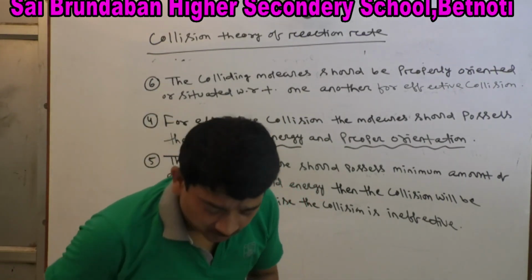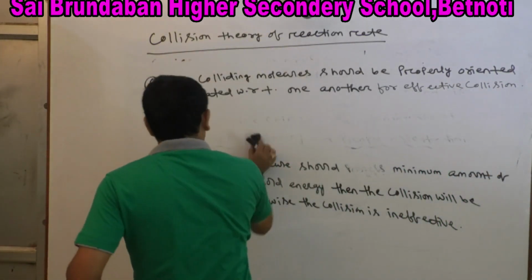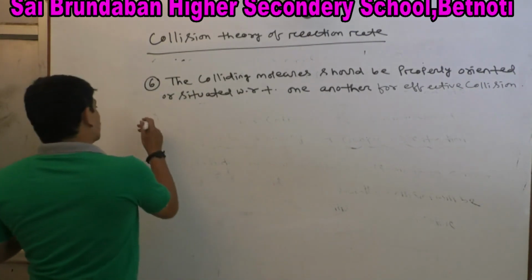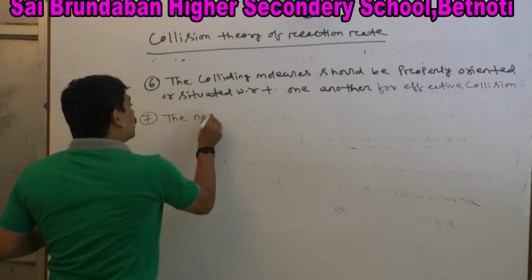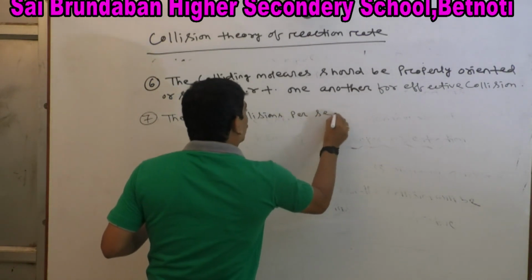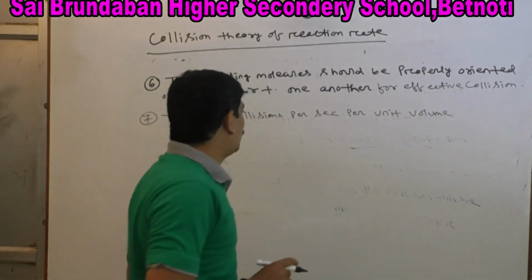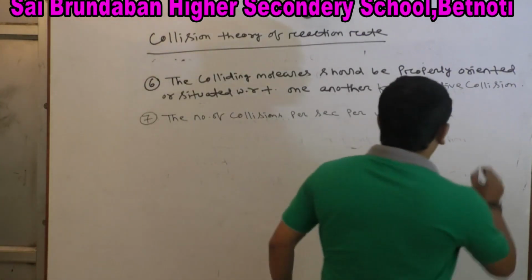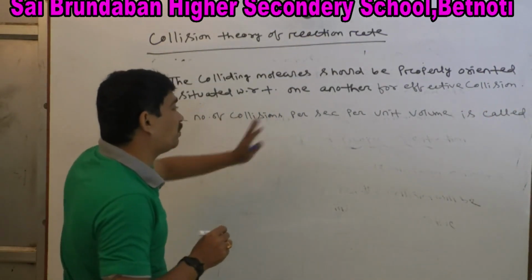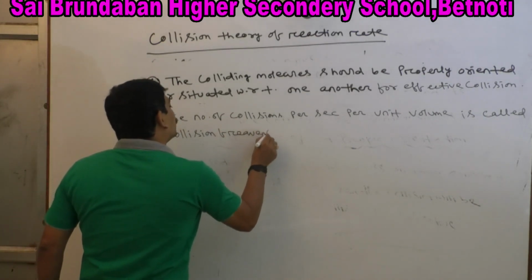Then another postulate, the last postulate: the number of collisions per second per unit volume is called collision frequency.